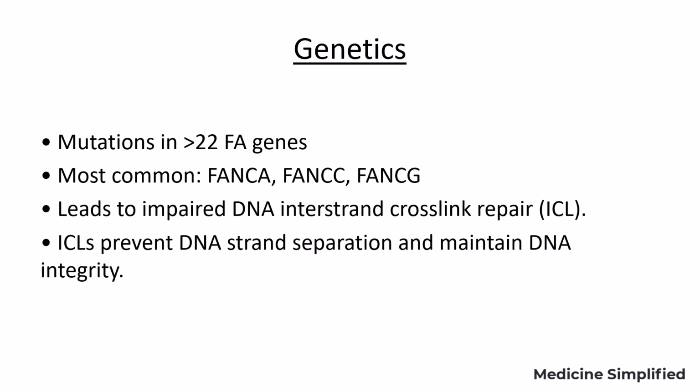Coming to the genetics of Fanconi anemia, there is a mutation in more than 22 FA genes, which are important for protein synthesis and DNA repair. Most commonly involved genes are FANCA, FANCC, FANCG. Leads to impaired DNA interstrand crosslink repair. So there will be disruption in DNA crosslink repair. ICLs prevent DNA strand separation and maintain DNA integrity.